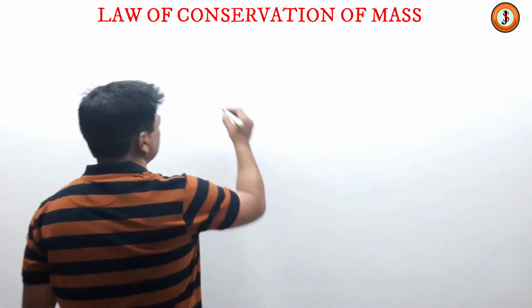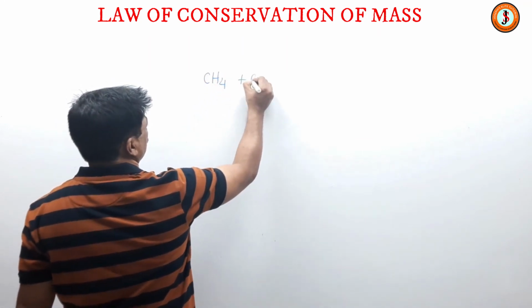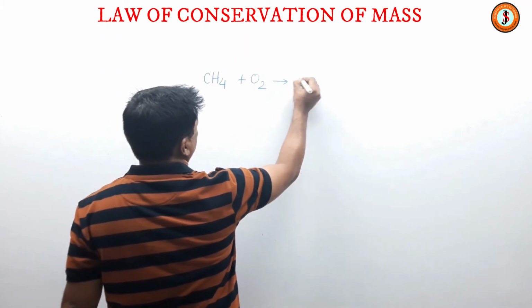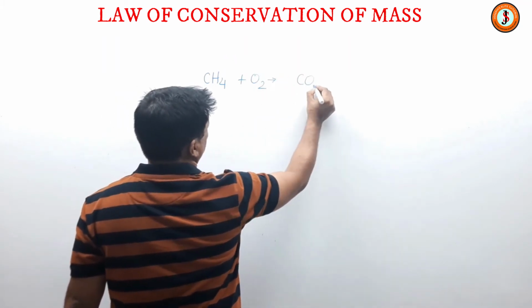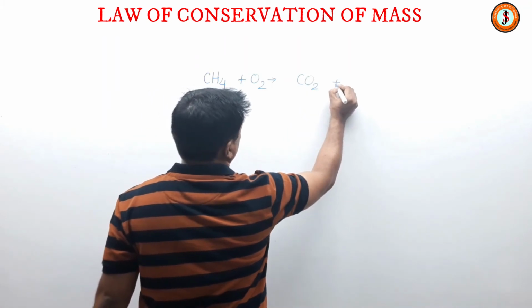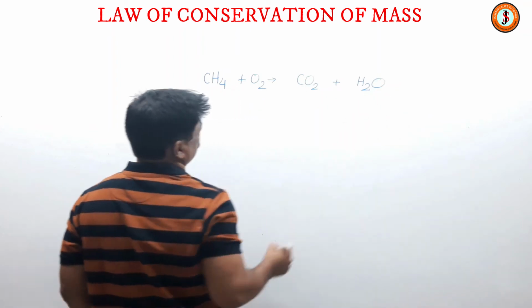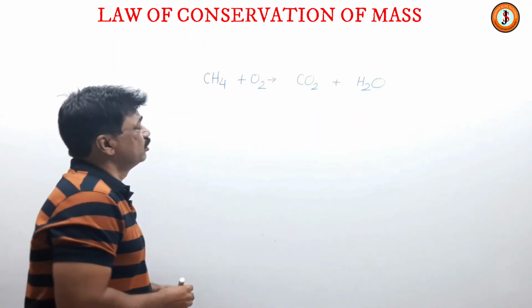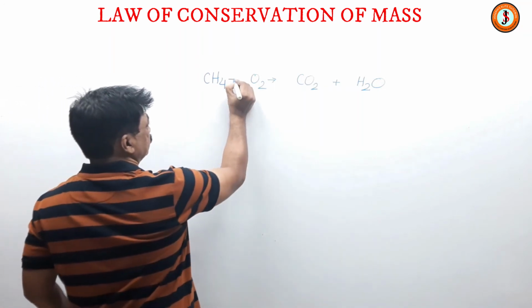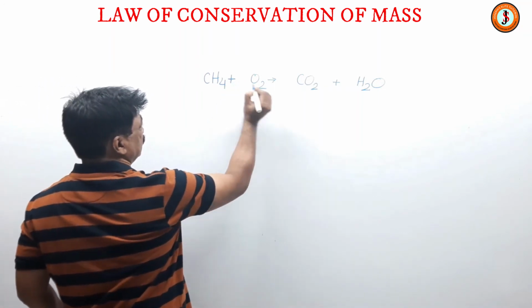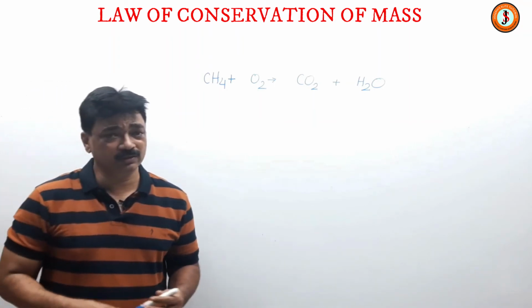Suppose there is a reaction, we know methane reacts with oxygen to form carbon dioxide and water. Alright, did you all understand?